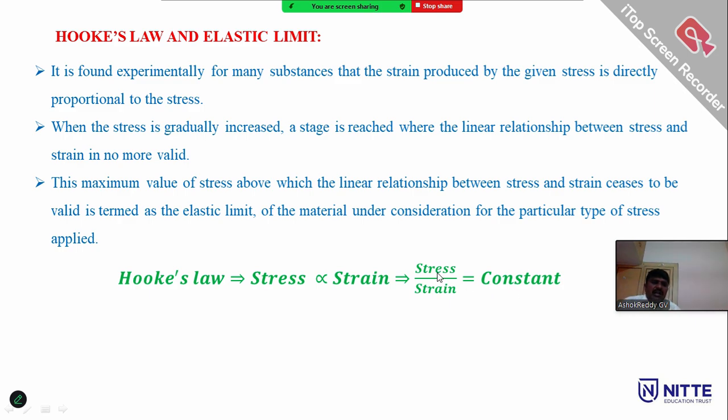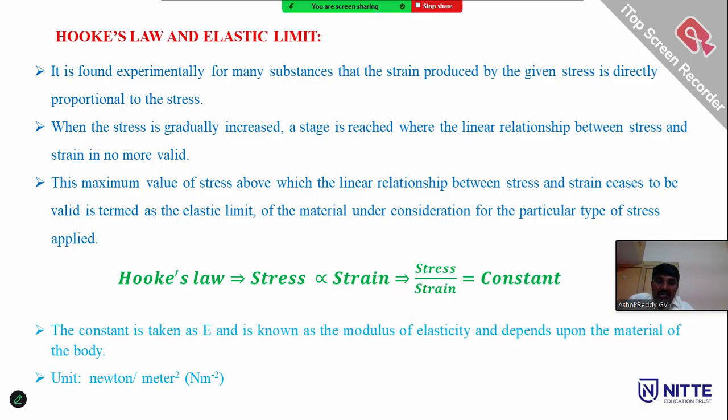Within the elastic limit, the ratio of stress to strain is called the modulus of elasticity. Its unit is Newton per meter square: stress has unit Newton per meter square, strain has no unit, so stress by strain is Newton per meter square.